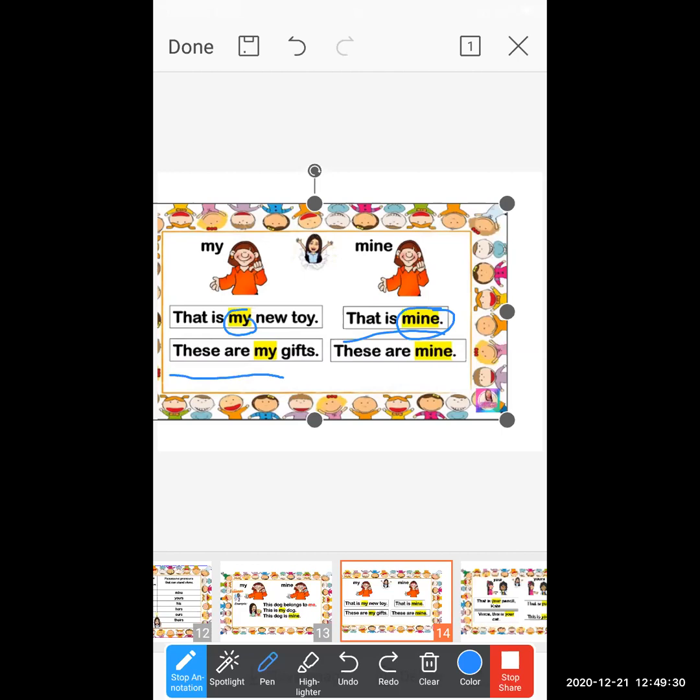See this one now: These are my gifts. Here also a noun is there, and before the noun the pronoun is there. If you write these are mine gifts, no, that will be an incorrect sentence. What you have to use here is: these are my gifts. Now see the second sentence: These are mine.